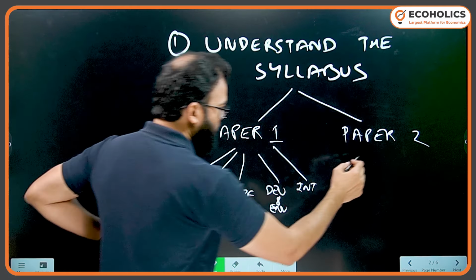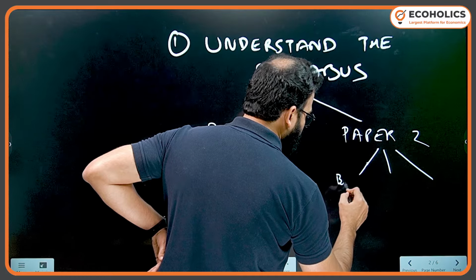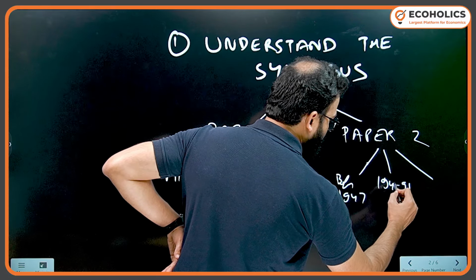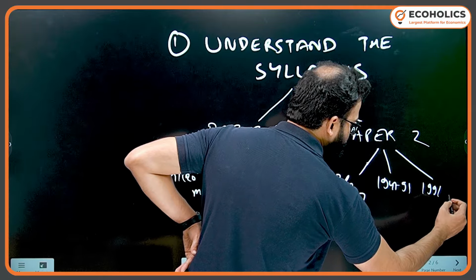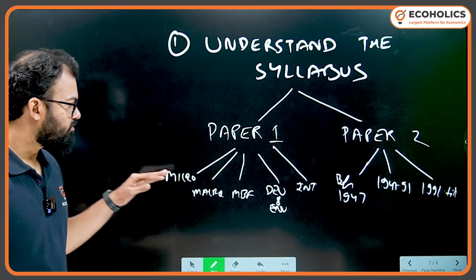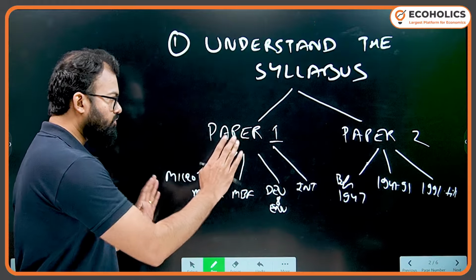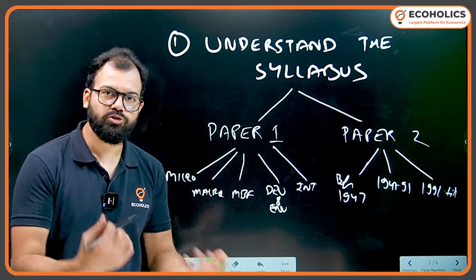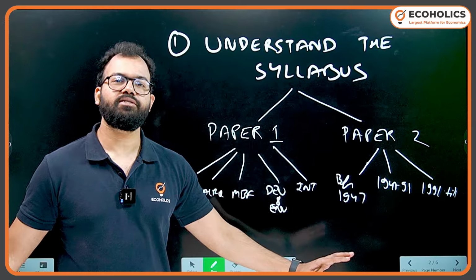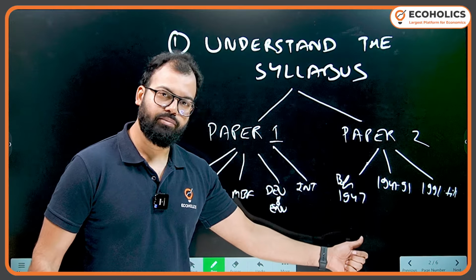And in paper 2 we have 3 divisions. One is before 1947, then 1947 to 91, and then we have 1991 till date. If you see this syllabus, 5 portions here and 3 portions here. Now covering the syllabus of both these papers is very different. The approach must be very different. For example, paper 2 of any optional, if you see in UPSC examinations, is related to India. In the same line, economics optional is also related to Indian economy in paper 2.